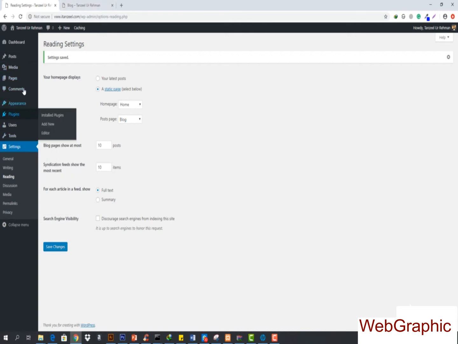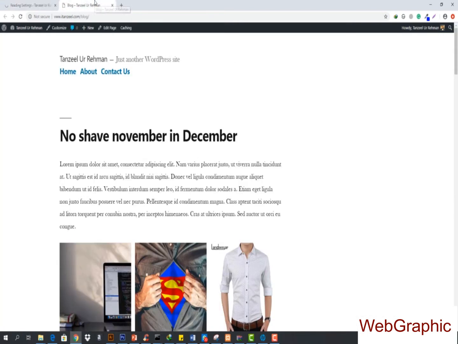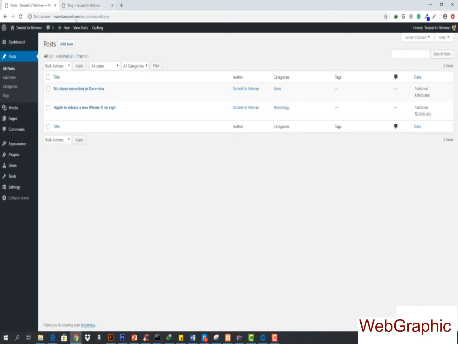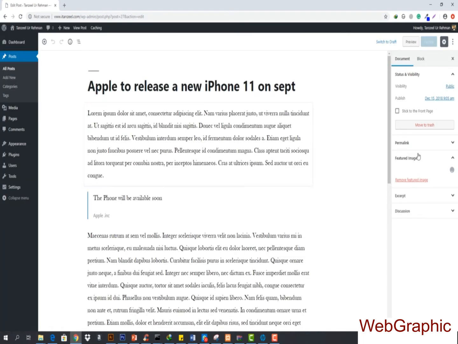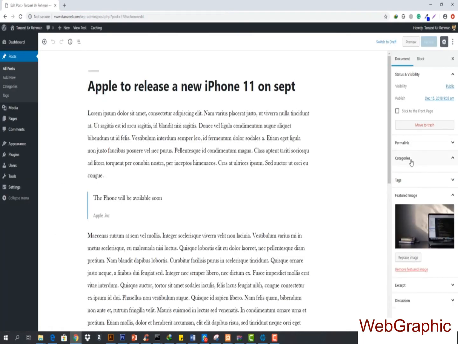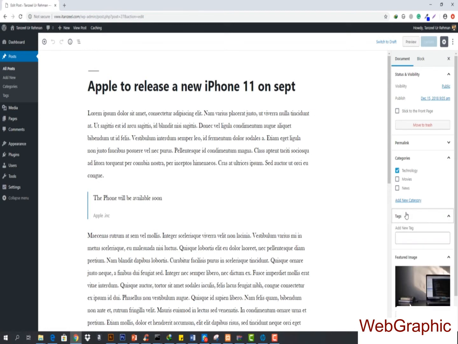Let me tell you, I think I haven't told you about that thing. Let me just go ahead and edit this post, Apple to release a new iPhone, and then you can see that we've got some things left. We've got the categories and we've got the tags. Tags means it's like a hashtag, like Facebook has. So if someone wants to search for anything, they can go with the tag. Let's suppose that this is for the iPhone, so I can add some tags like technology, comma,